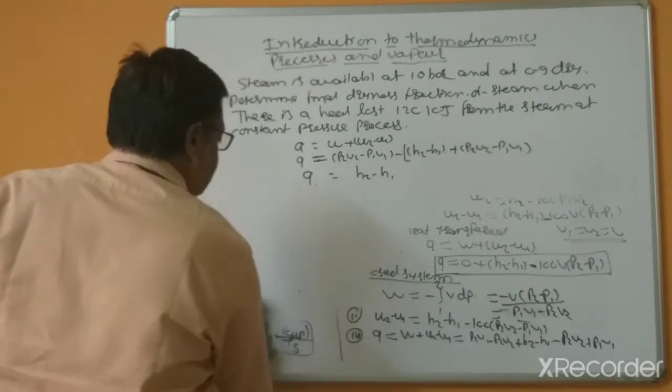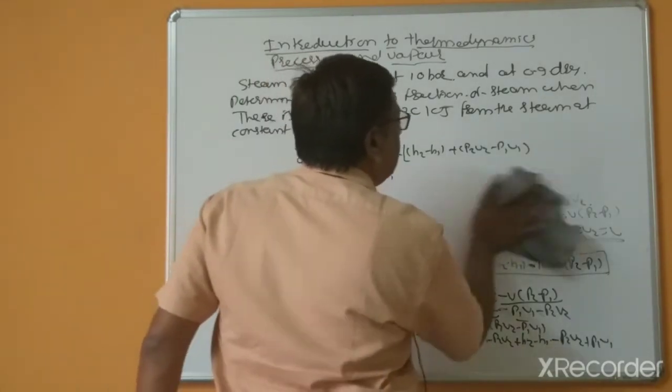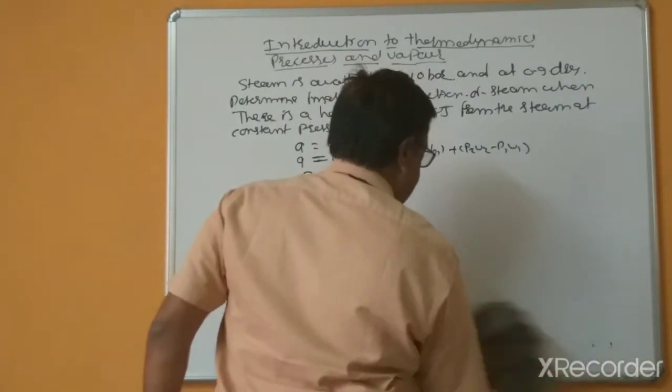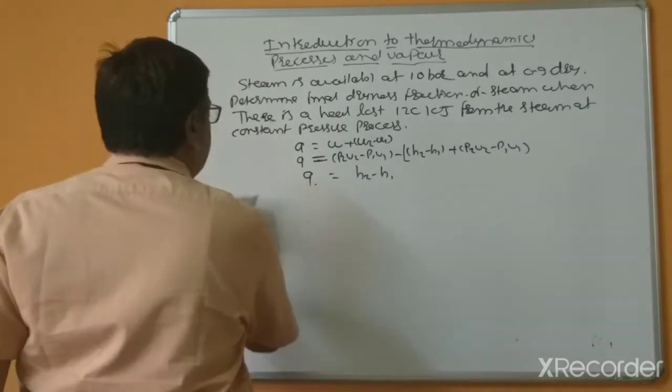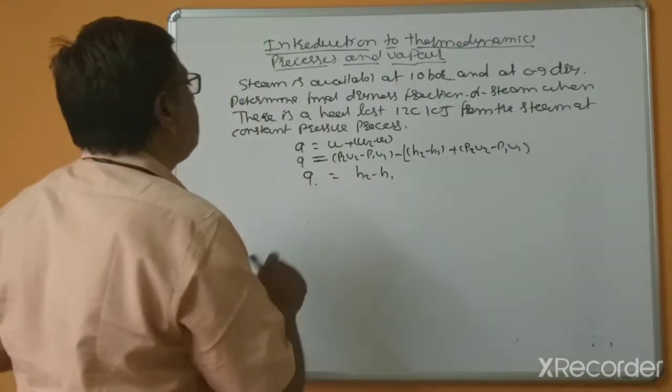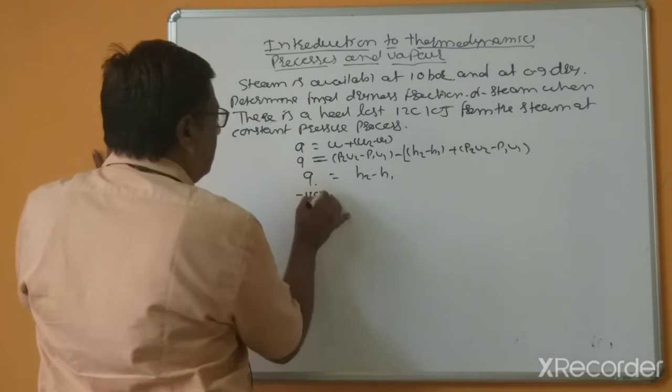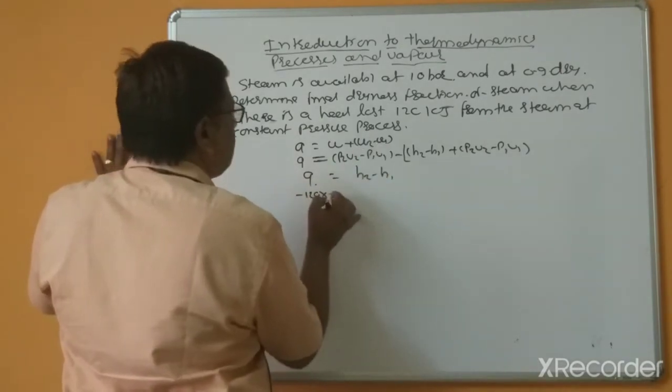Now we require, and this is heat lost, so this is minus 120 kilojoules.